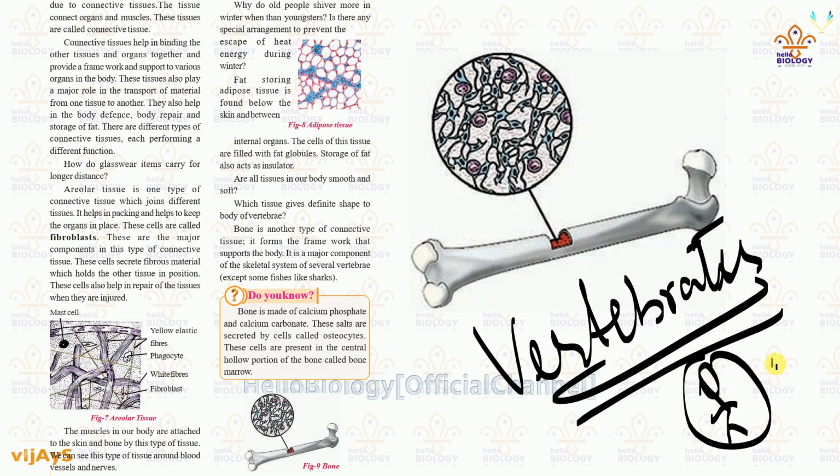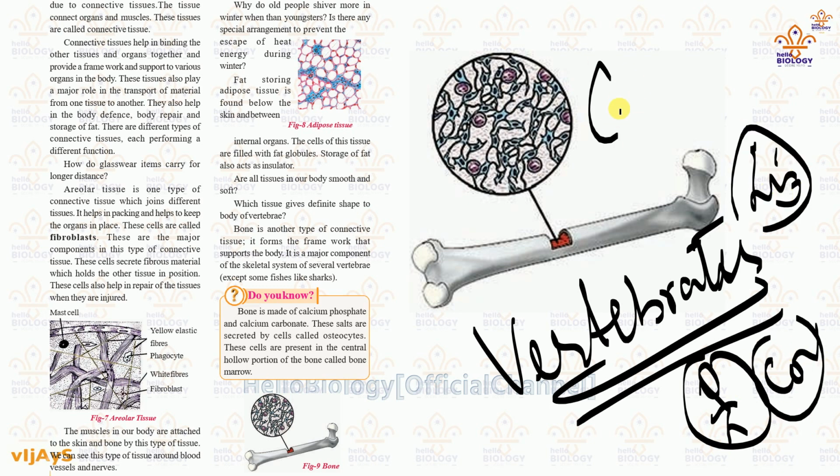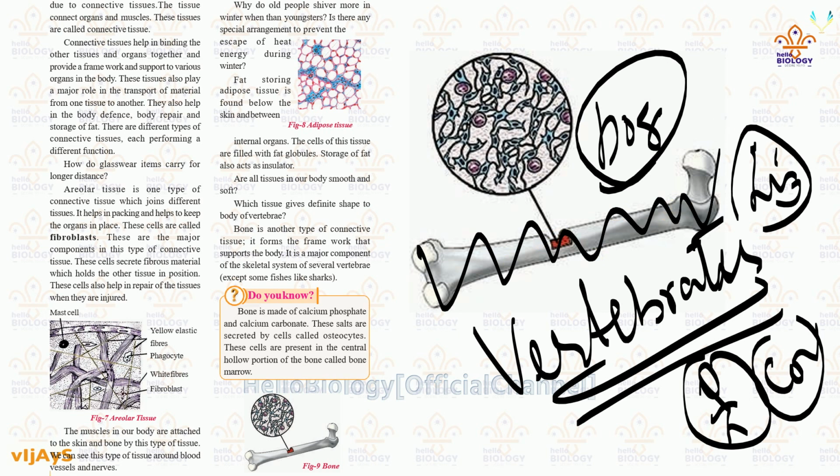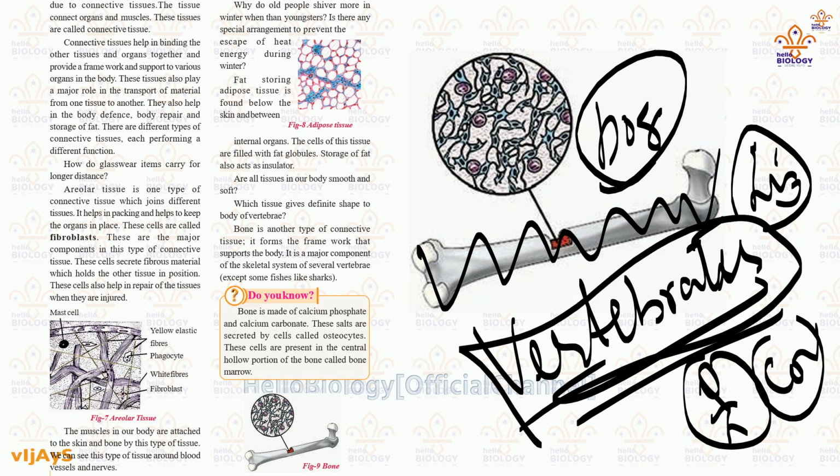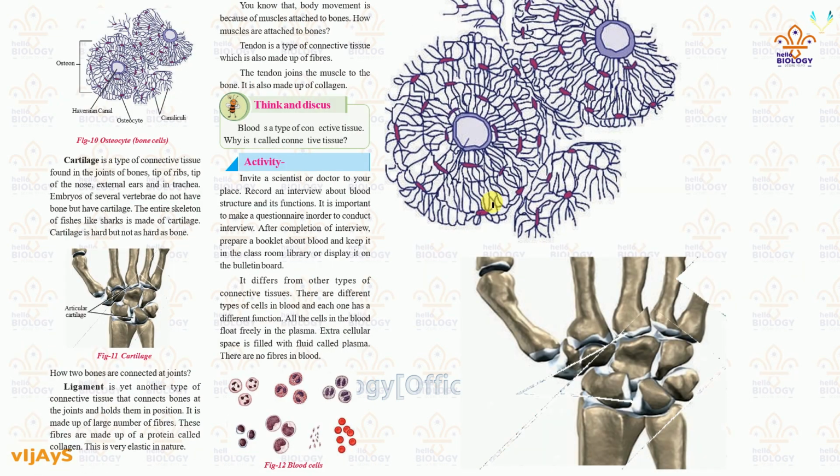Why? Because we have bones. Understood? Cows, lions, dogs, and all animals whatever you see, they have bones. Those animals having bones are known as vertebrates, and we are also called vertebrates. But actually, what is present in the bone, we will have a look. In the bone, you can see the internal structure of bone. Understood? And here can you see the Haversian canal? Whatever material the cells produce, calcium phosphate or calcium carbonate, will be released into the Haversian canal. Understood?